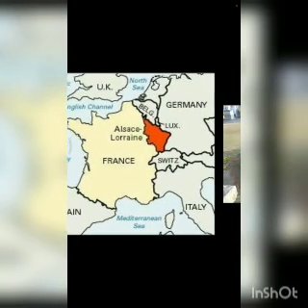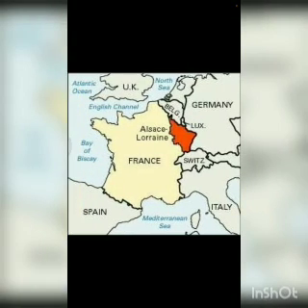So my dear students, here you see the map of Europe, consisting of countries like UK, France, Germany, Switzerland, Belgium, Italy, Spain, and many more. This war broke out between Germany, which you can see on the right-hand side, and France on the left-hand side.